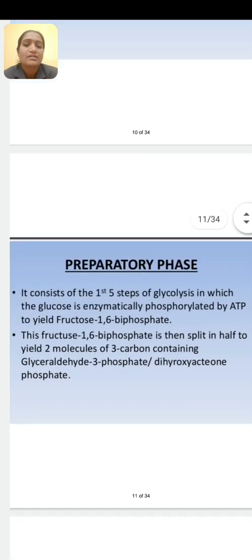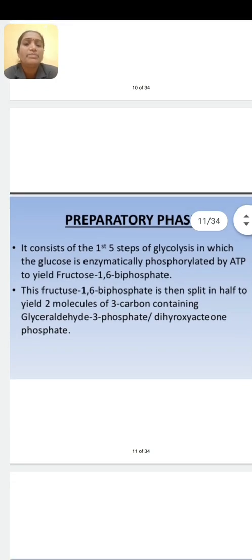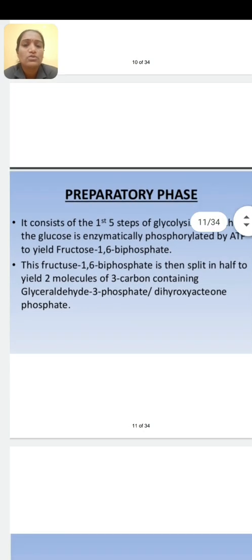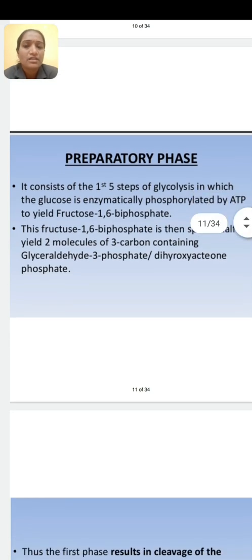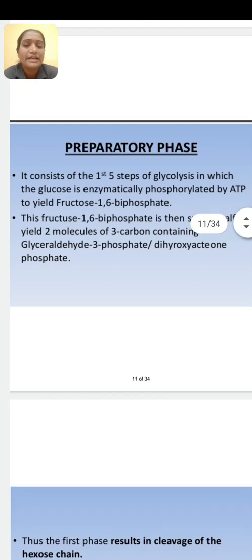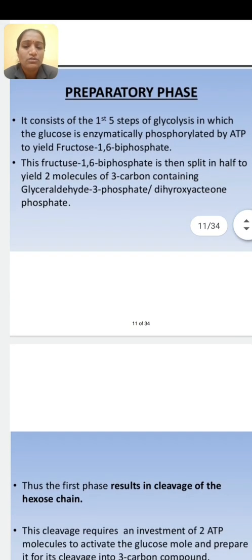In the preparatory phase, steps 1 to 5 of glycolysis, the glucose is enzymatically phosphorylated by ATP to yield fructose 1,6 bisphosphate, and then it splits to form 2 molecules of 3 carbon glyceraldehyde phosphate or dihydroxyacetone phosphate.